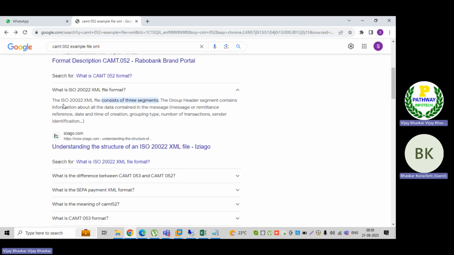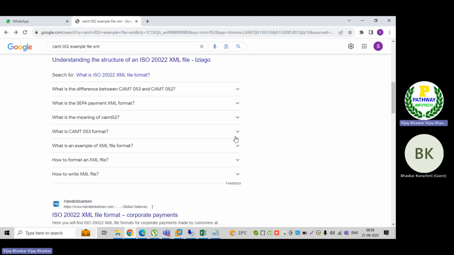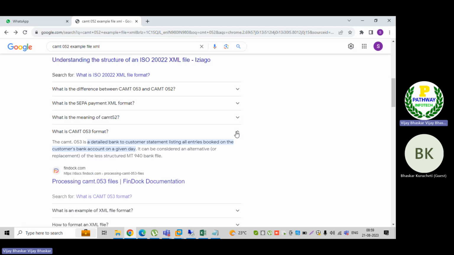So the CMT 52 file format, the ISO 20022 XML file, consists of 3 segments. The header segment contains information about the data, then the messages, the remittance, the date and time creation, group type, the number of transactions and sender identification. This is the CMT 52. Now we also have the CMT 54, sir. You can see CMT 54 also.